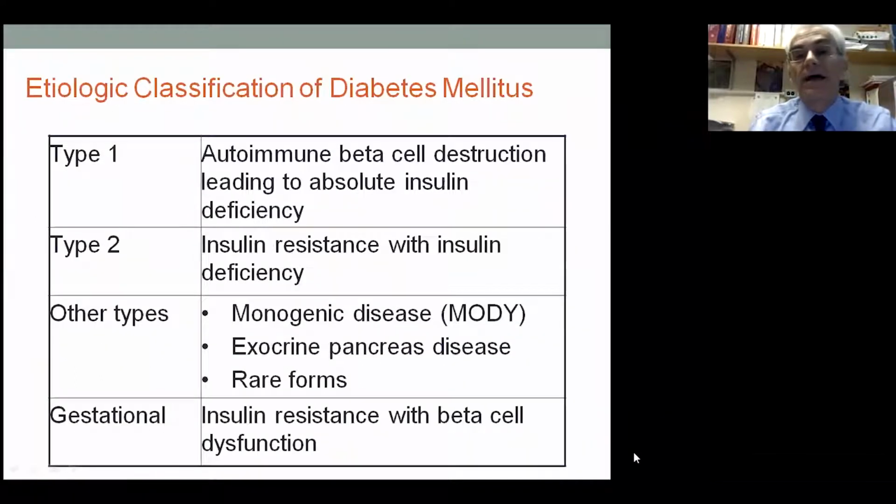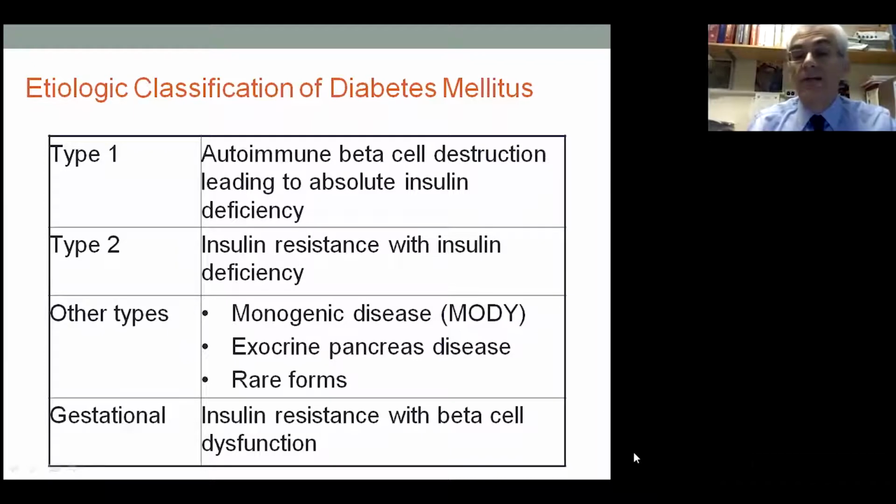If you look at the different kinds of diabetes, we have type 1 diabetes. Of course, there is an autoimmune destruction of the beta cells. There is absolute insulin deficiency, and the only treatment is insulin. Type 2 diabetes is clearly the most common disease. About 95% of diabetes in the world is type 2 diabetes, and they have both defects in insulin resistance and insulin deficiency. There are some other, more rare kinds of disease, the monogenic disease, the MODY disease, which is probably less than 5% of diabetes. Single gene abnormalities, the glucokinase gene is one of the genes involved.